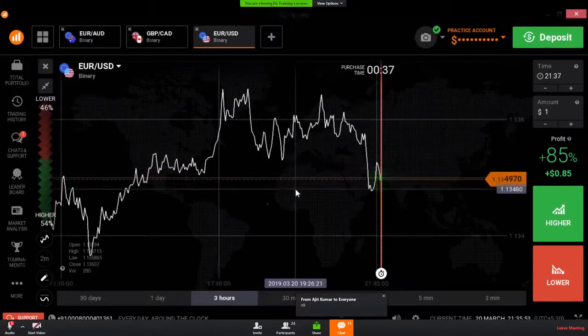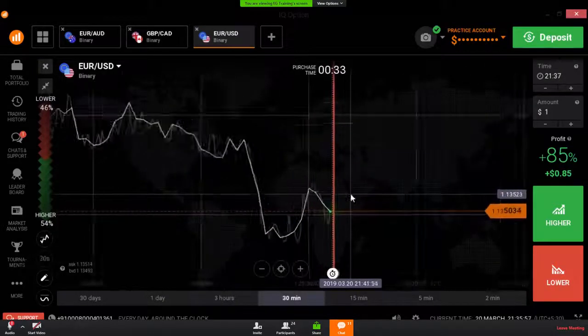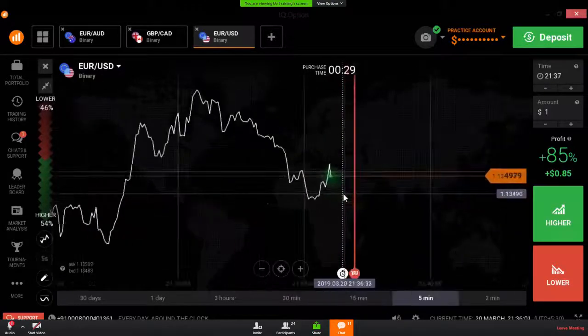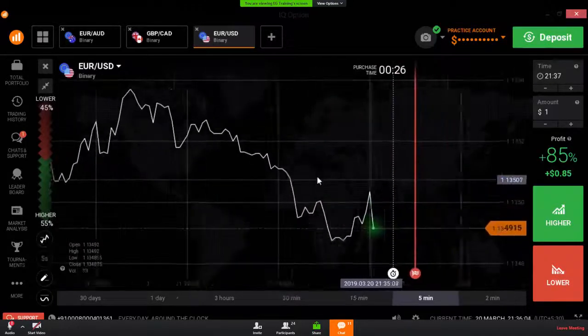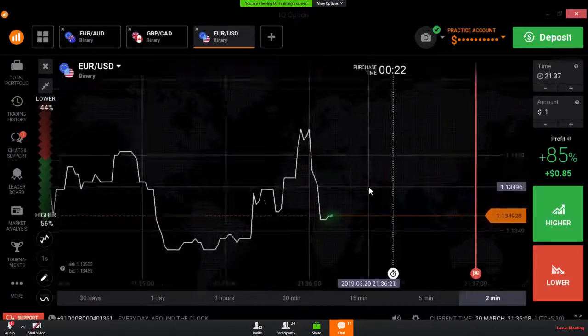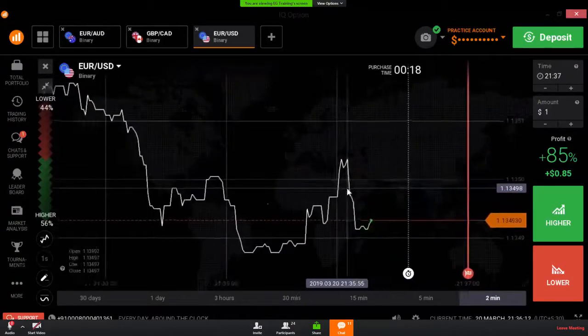Okay, I will give you some introduction about candlestick before starting class. On every candle, in every minute, you can see 4 prices.